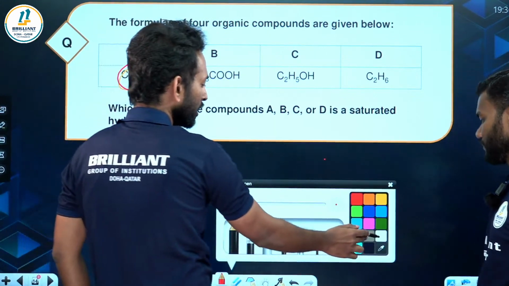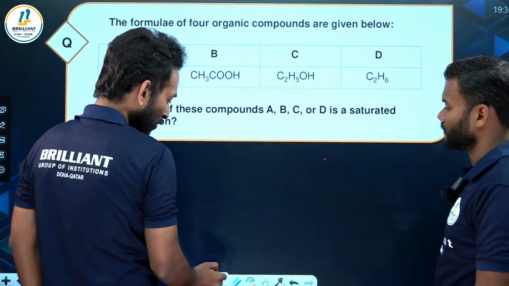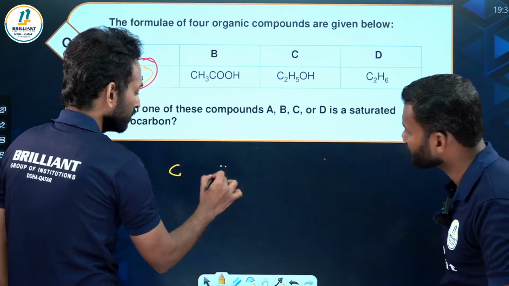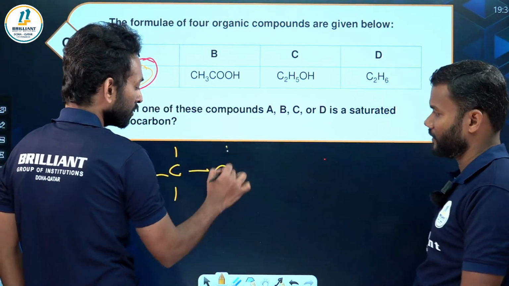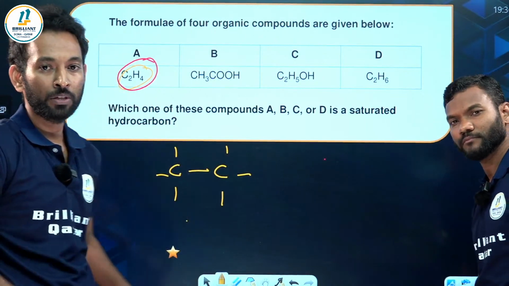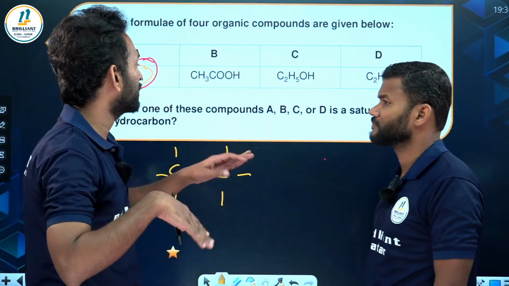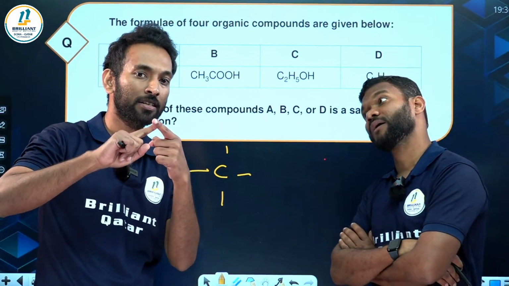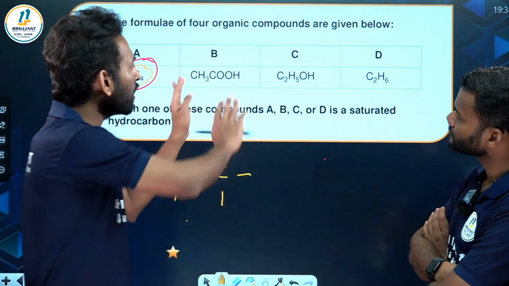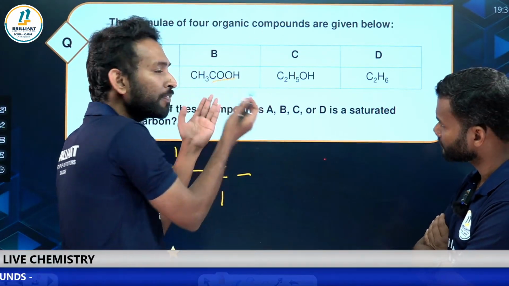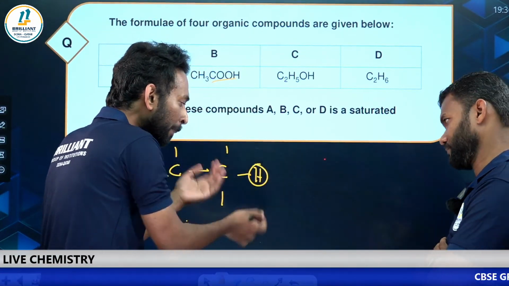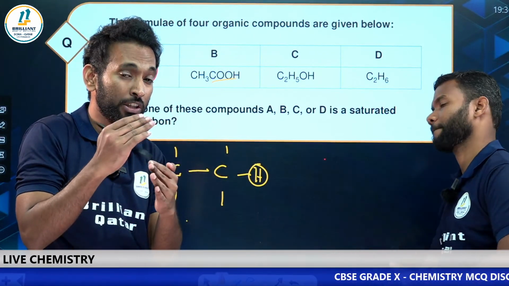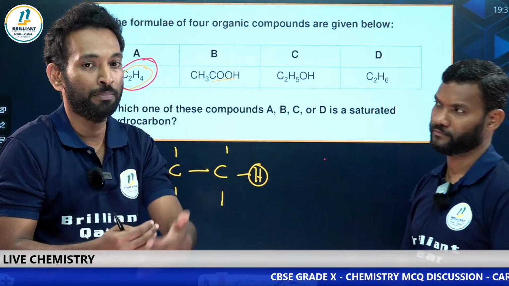What do you mean by saturated hydrocarbon? Clearly we know that a saturated hydrocarbon means a single bond between carbon atoms. What do you mean by hydrocarbon? Carbon and hydrogen. Don't look at the other options. You have COH, it is a functional group. If you replace the hydrogen by a functional group, that is a derivative of the hydrocarbon.